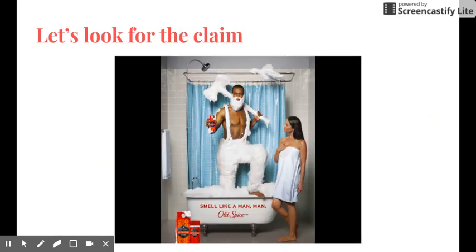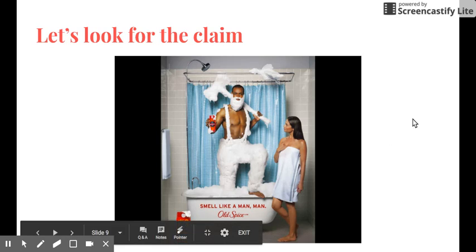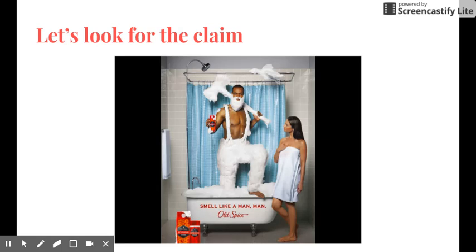So this ad is a pretty complicated ad, and I want us to think pretty hard about this. First, let's look at what it is selling. It looks like it is selling Old Spice body wash and deodorant, men's body wash and deodorant for Old Spice. So let's look for the claim. What do they want us to do? It looks like they are claiming that we should go buy their Old Spice deodorant and body wash and use it. Now, there's also another part to the claim. What are they claiming that this can do for you?